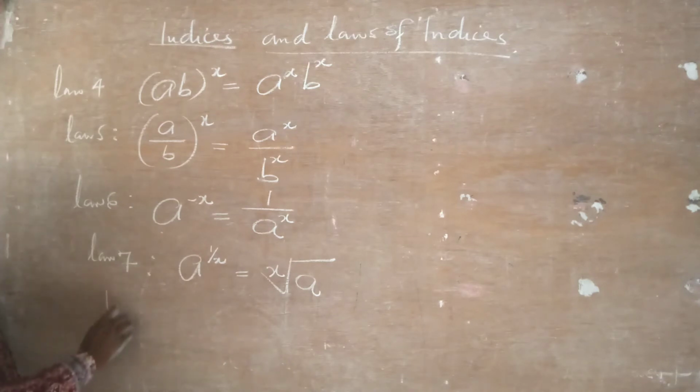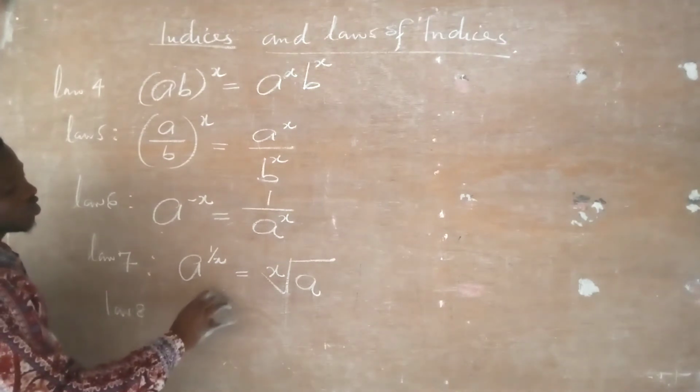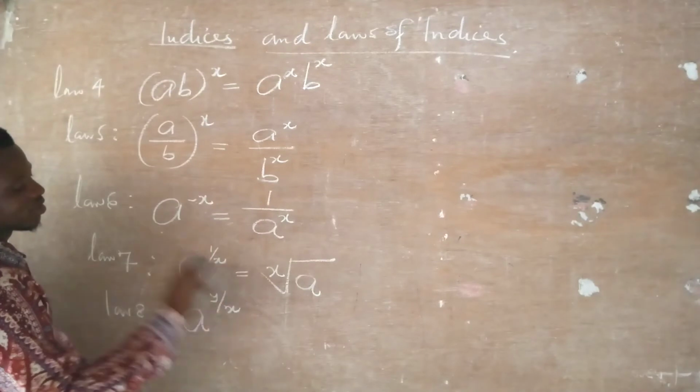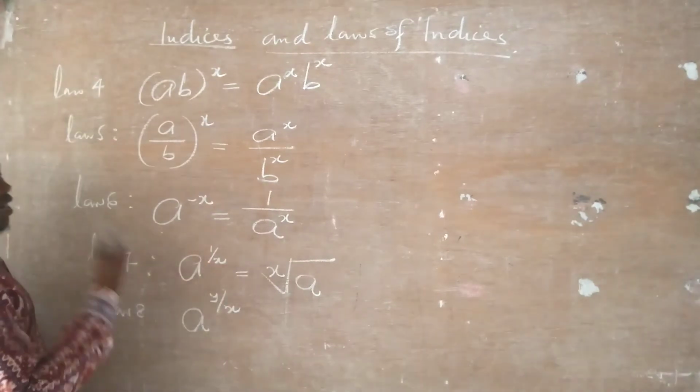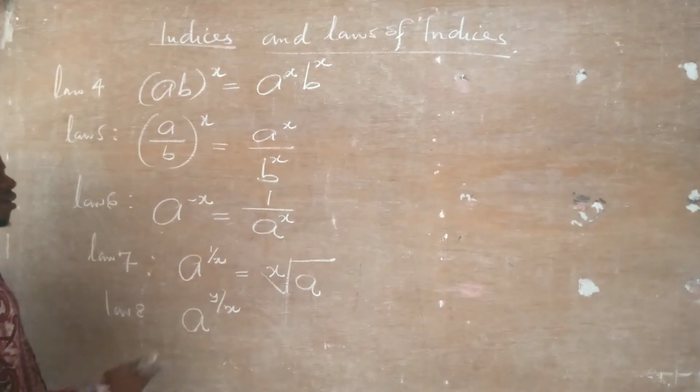So we have law number 8. Law number 8 is trying to tell us, if I have a raised to the power y over x. Now, if you look at the numerator of this fraction, any number can be on this numerator. y can be 2, y can be 1, y can be 3, y can be 4, y can be 5.